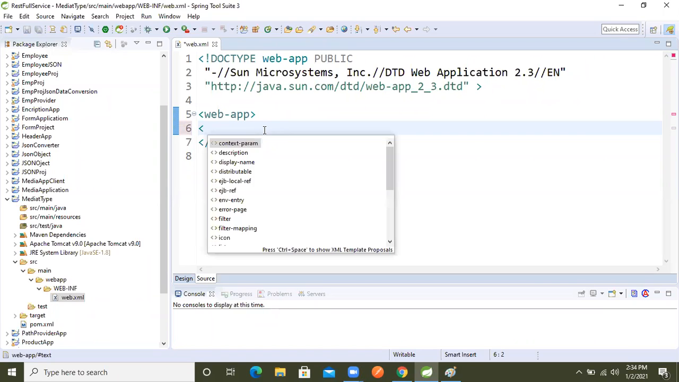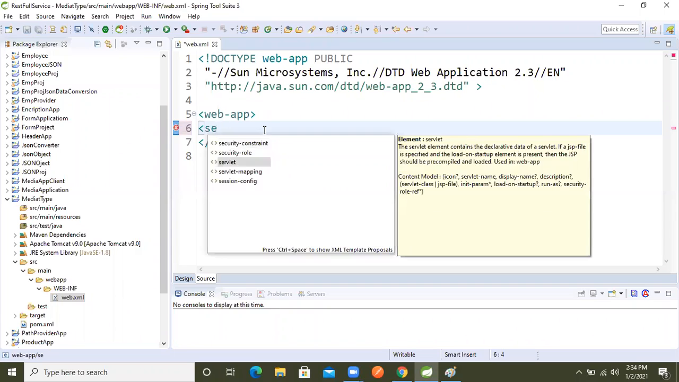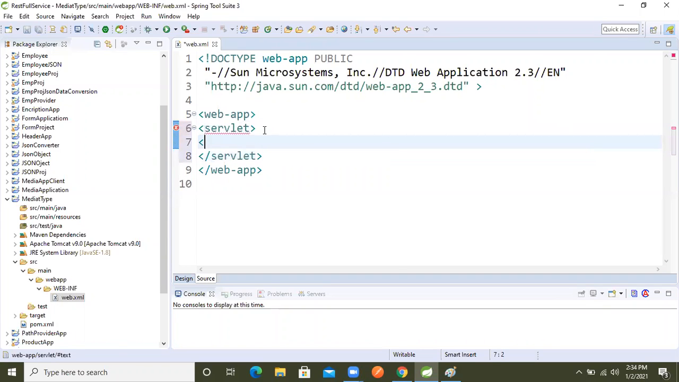So now what we will do now? We will take servlet, right? Servlet tag. Inside that what we will do now? Again servlet map, right? Servlet class name, right? Just I'm taking that class name as test, right?